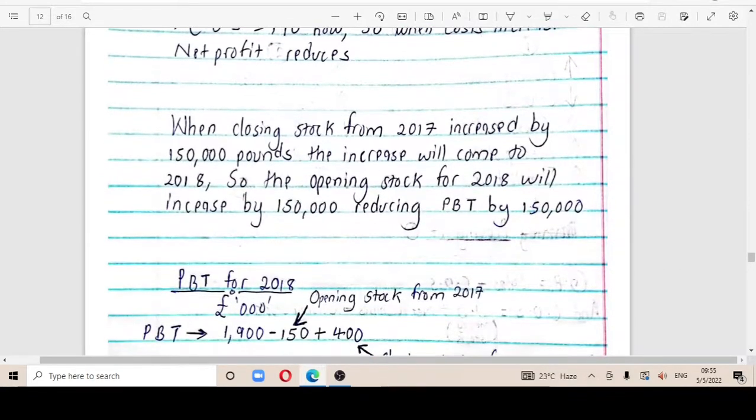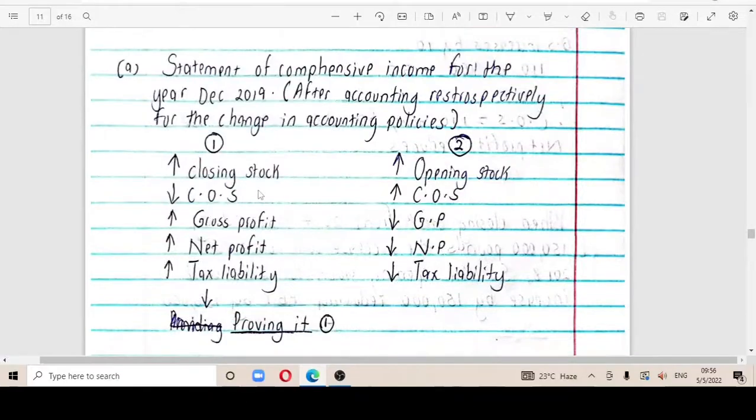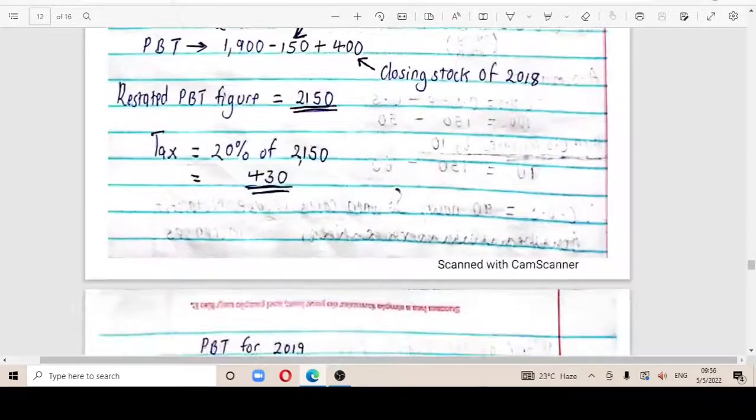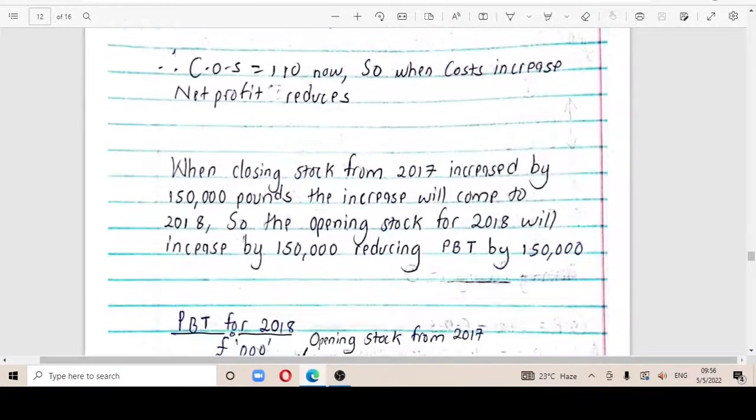So having known that, when we go back to our question, I'm going to show you where we're going to be applying this. The question was saying somewhere that the balance in 2017 was 150,000 pounds.